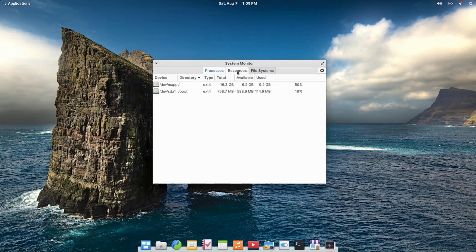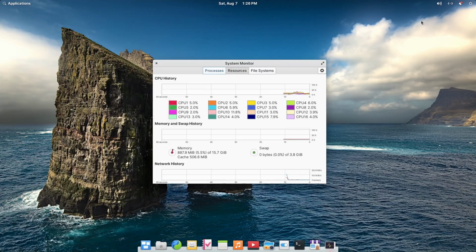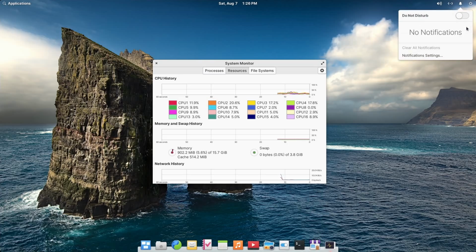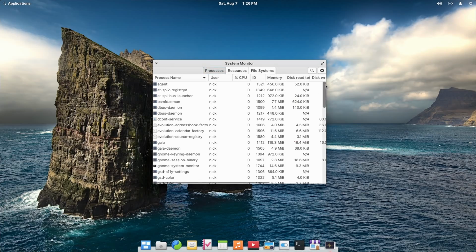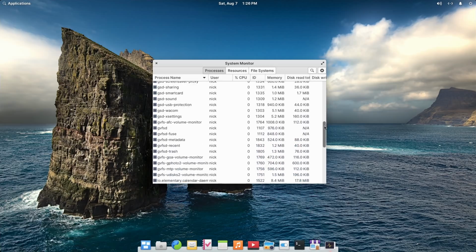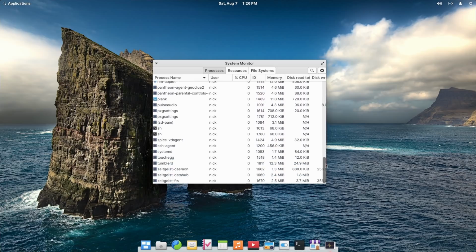OS 6 still doesn't ship a system monitor, so I installed GNOME's one, and at idle the system used 1.1 GB out of 16, which is on par with what I've seen in my tests of MATE in Fedora or KDE on Neon. It should run on most devices without a hitch. And before you come to the comments and paste your super low RAM usage for your system, remember, the more RAM you have on Linux, the more your system is going to use out of the box to make sure that things stay speedy. So if you have less than 16 GB of RAM, of course your system is going to use less RAM at idle.